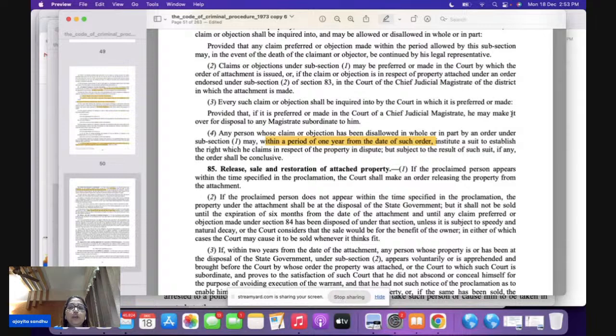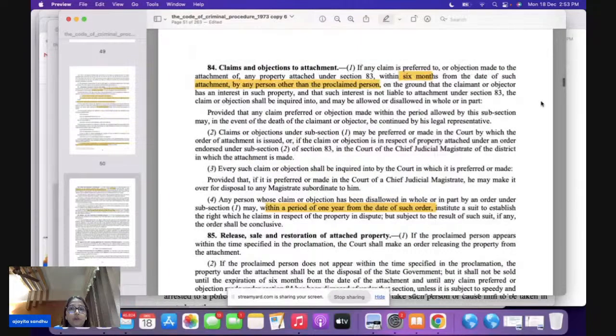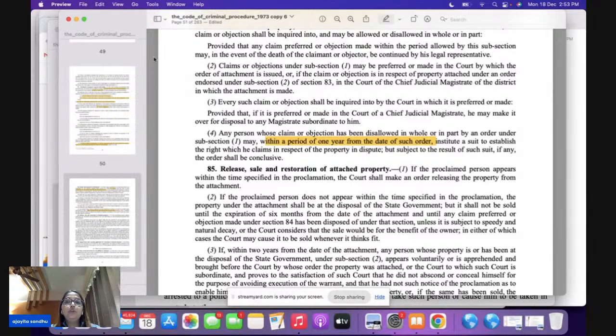For example, you raise an objection within 6 months from the date of attachment. Now your claim has been dismissed. Now you have a period of 1 year. Within 1 year from the date of order, you can institute a civil suit also. And whatever is the result of the order, it is going to be conclusive.